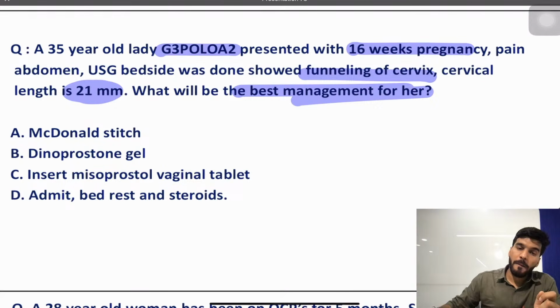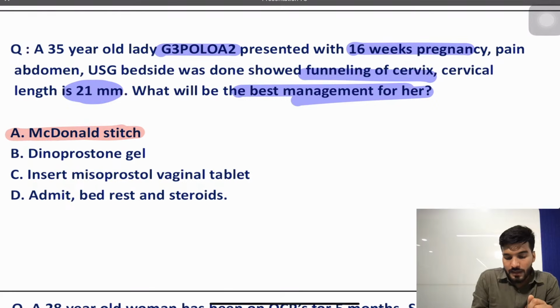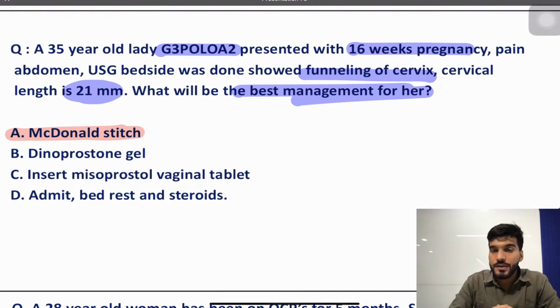So we are going for the McDonald stitch. Very good, guys. We are going for the McDonald stitch or McDonald's cerclage. Is that clear? We apply this McDonald cerclage at how many weeks? Sir, we apply at 12 weeks and we remove by 37 weeks. Yes, my dear students, this is a cervical insufficiency or incompetent os.